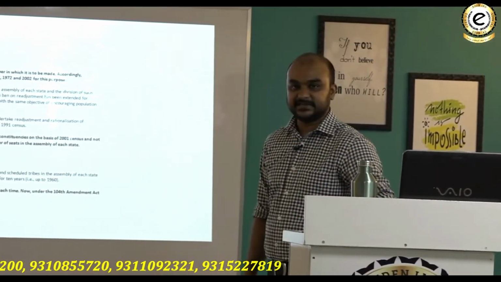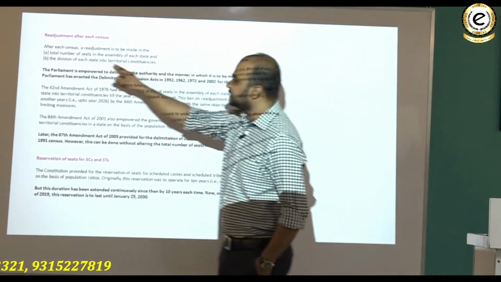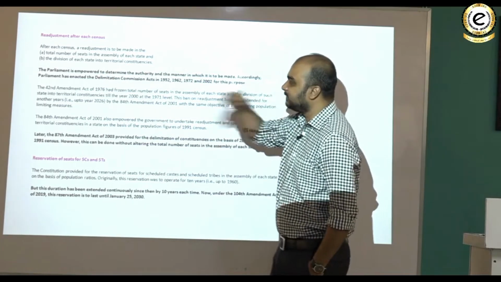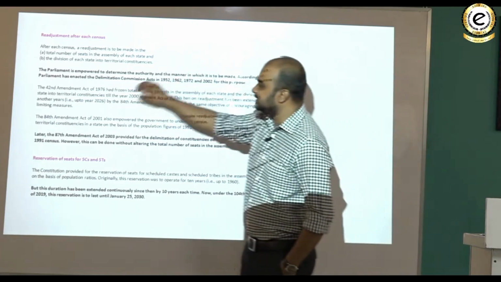Readjustment after every census. Let's have a look at this. After each census, a readjustment is to be made in the total number of seats in the assembly of each state and the division of each state into territorial constituencies. The parliament is empowered to determine the authority and the manner in which it is to be made. Accordingly, parliament has enacted a delimitation commission.